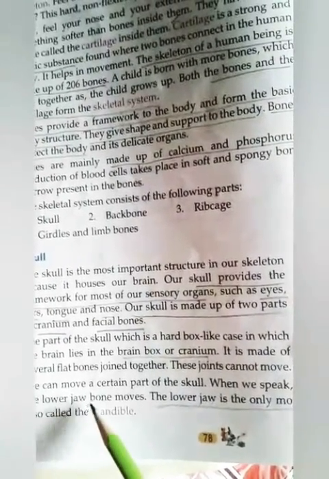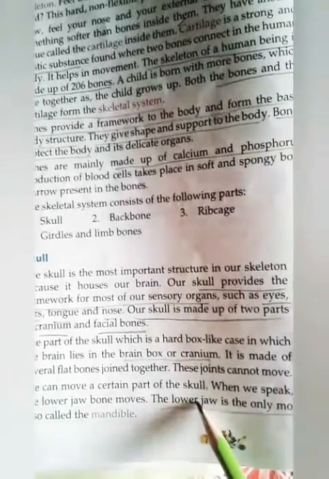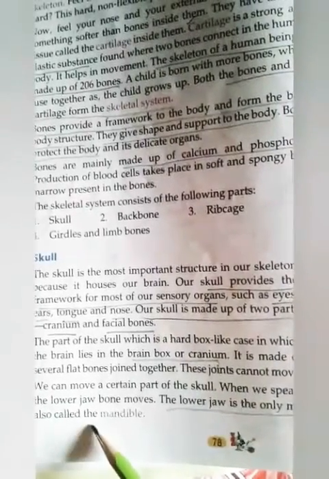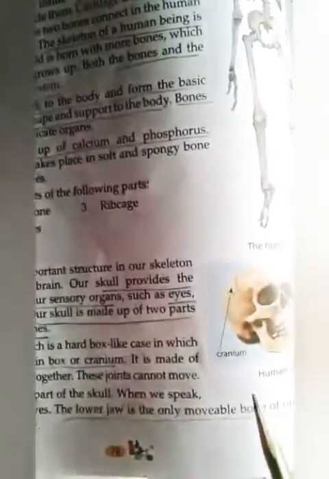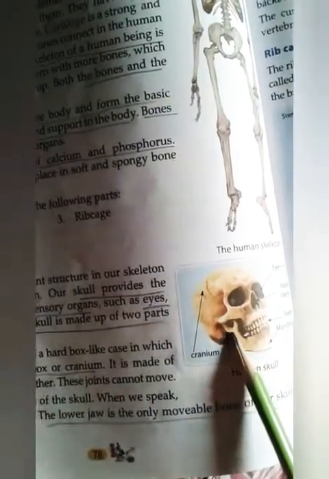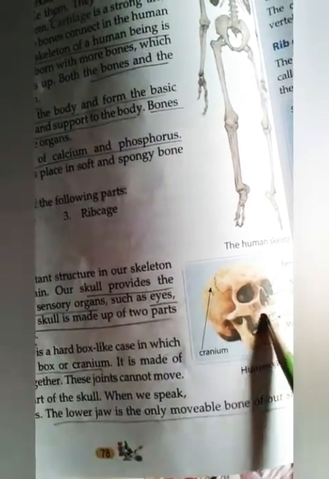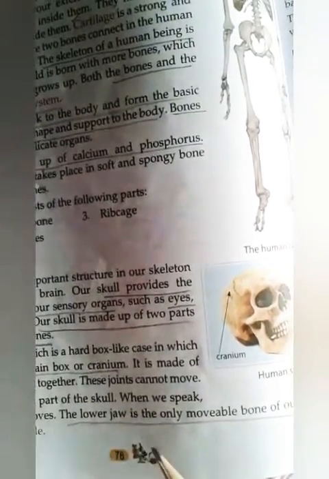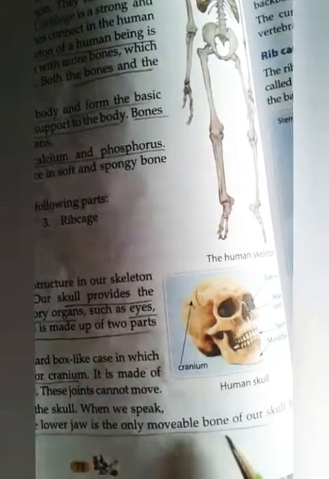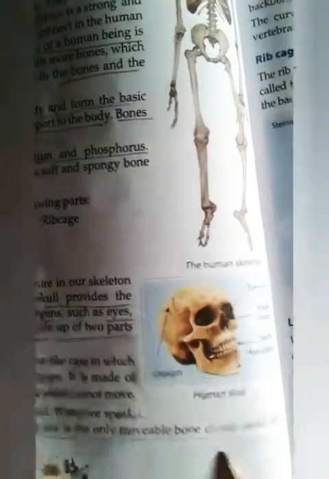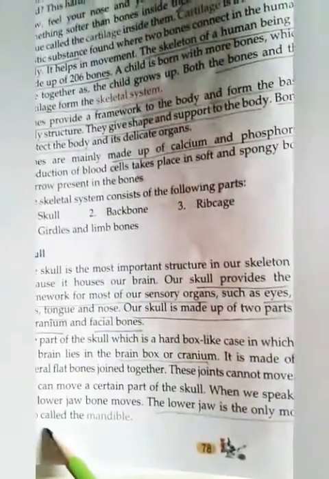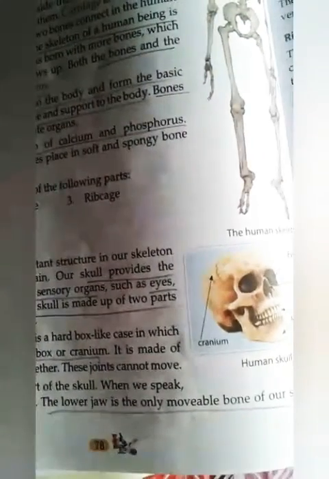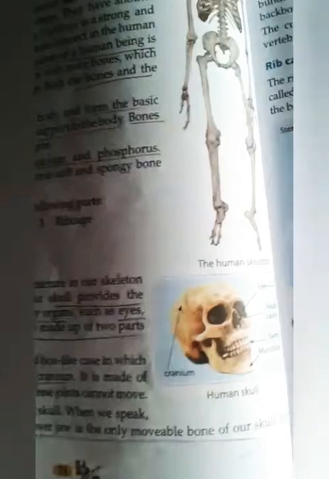We can move a certain part of the skull. When we speak, the lower jaw bone moves. Lower jaw means children this side, okay? This is our lower jaw and this is our upper jaw. The lower jaw is the only movable bone of our skull and it is also called the mandible. So children, lower jaw is also known as mandible.